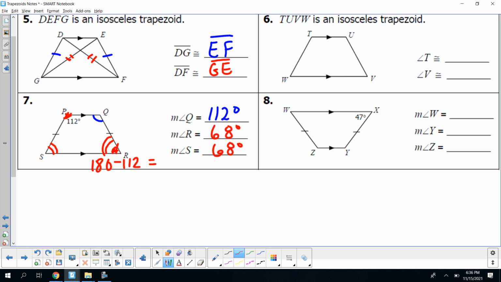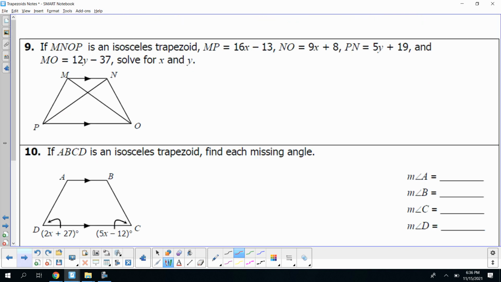All right, let's take a look at number 9. Number 9, if MNOP is an isosceles trapezoid, and MP is 16x minus 13, and NO is 9x plus 8, and PN is 5y plus 19, and MO is 12y minus 37. They want us to find x and y.